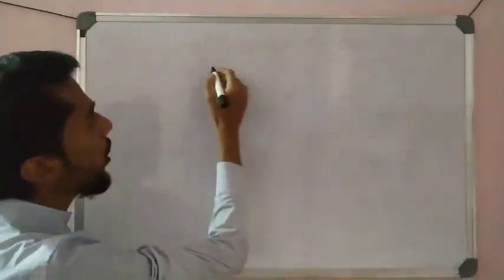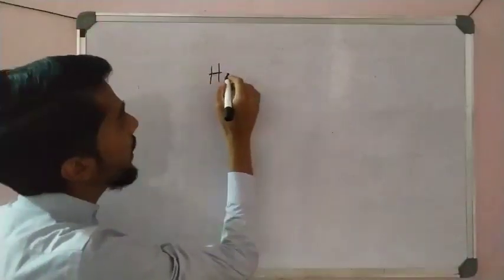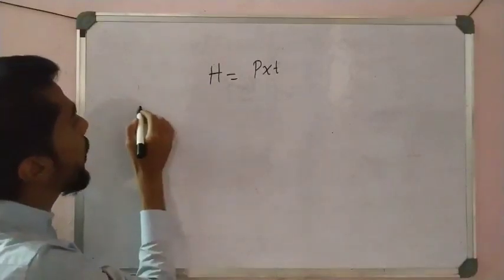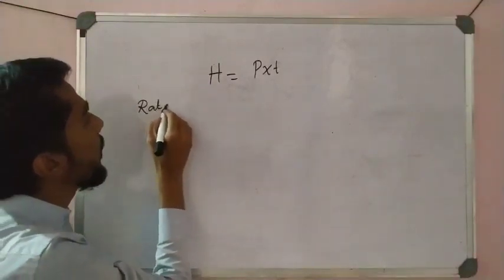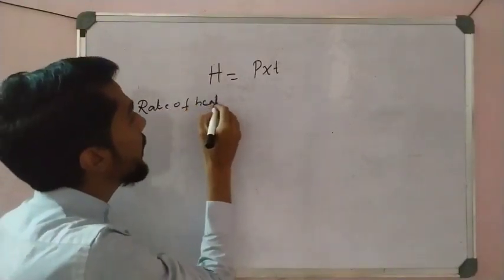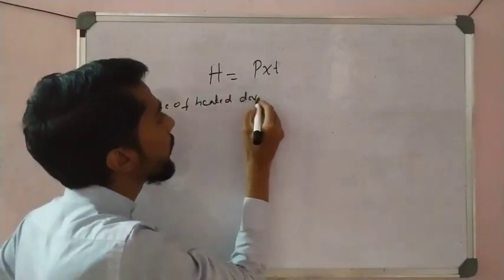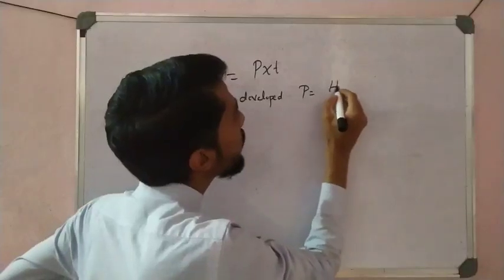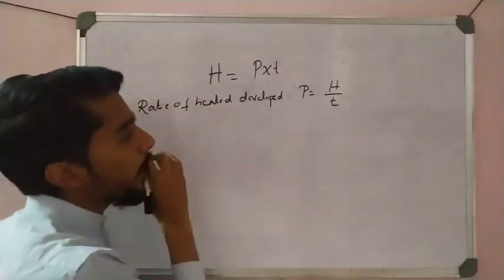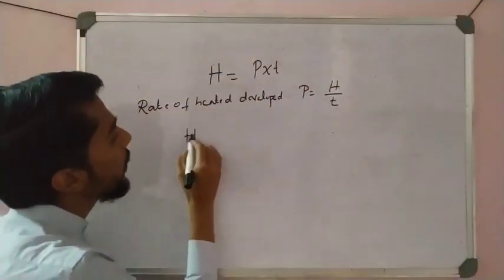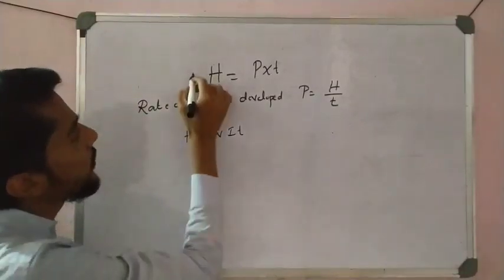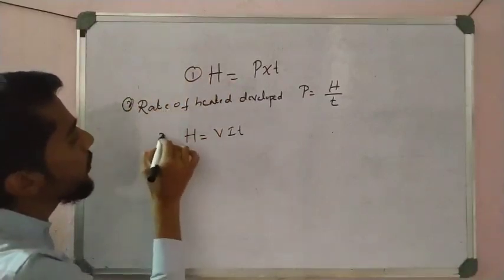See here, the first formula is heat is equal to power into time. Okay, this is heat. Now the rate of heat developed is power, P is equal to H by T, right? Another one is H is equal to VIT, the relation between V, I and T. This is number 1, this is number 2, this is number 3.